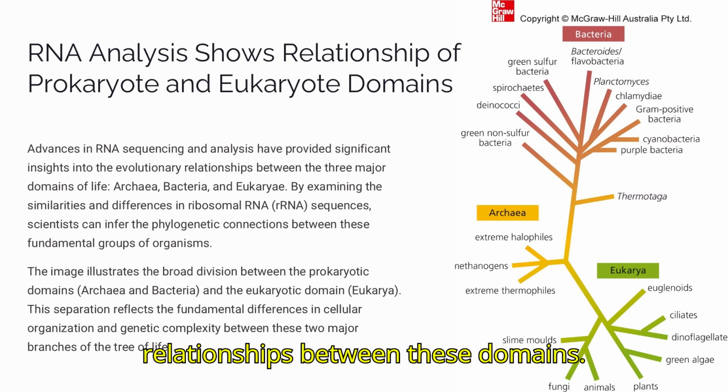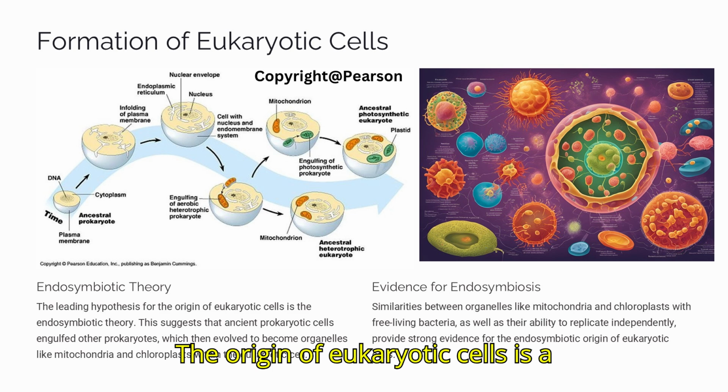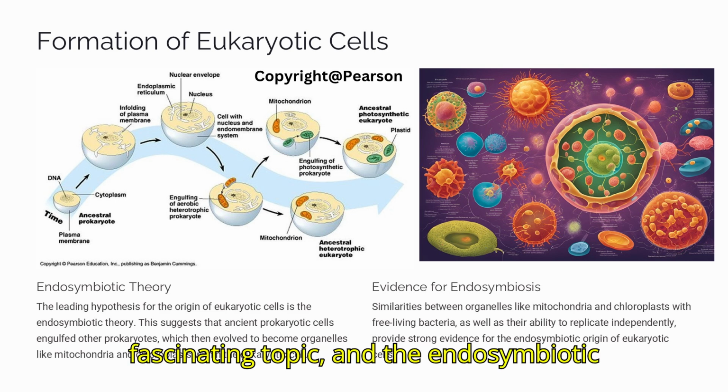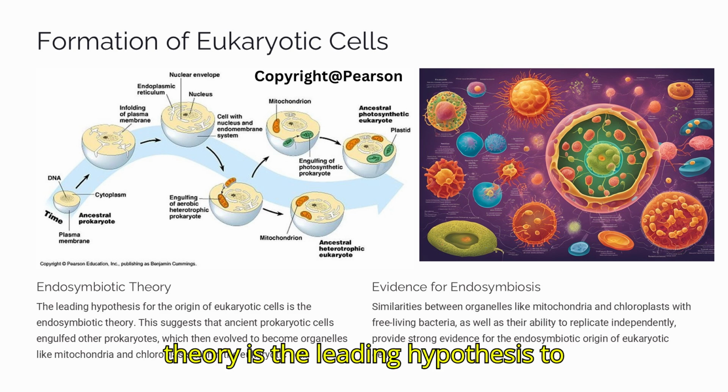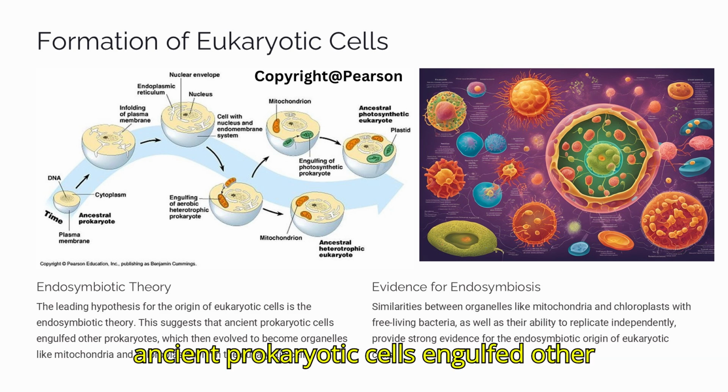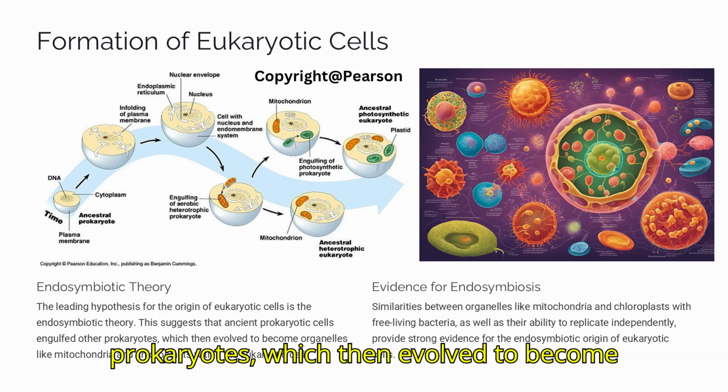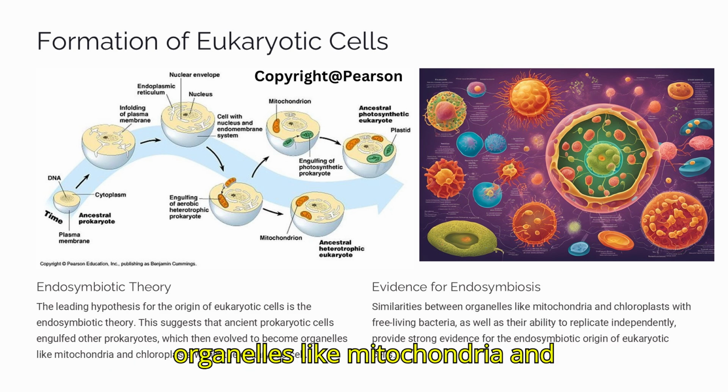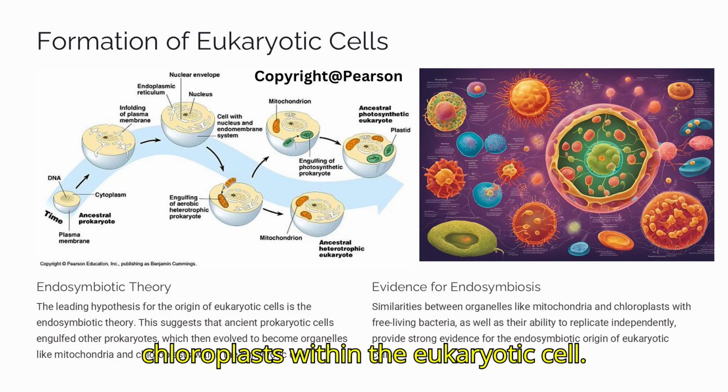I'll highlight some of the key evolutionary insights that RNA analysis has provided about the relationships between these domains. The origin of eukaryotic cells is a fascinating topic, and the endosymbiotic theory is the leading hypothesis to explain it. According to this theory, ancient prokaryotic cells engulfed other prokaryotes, which then evolved to become organelles like mitochondria and chloroplasts within the eukaryotic cell.